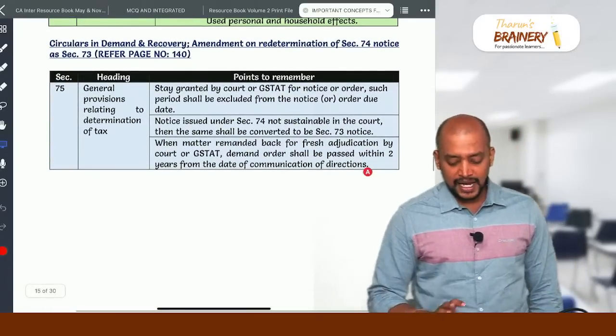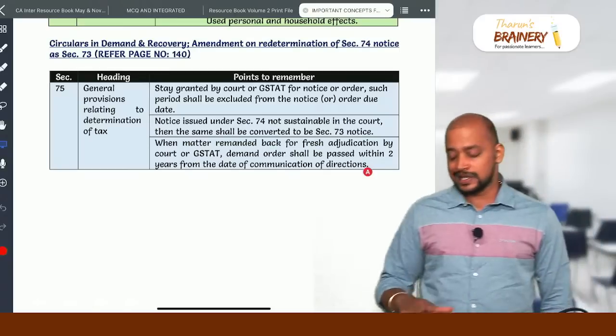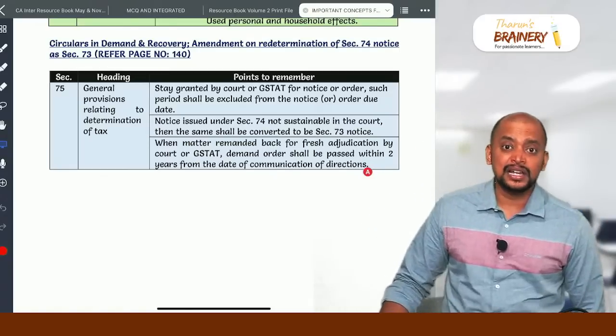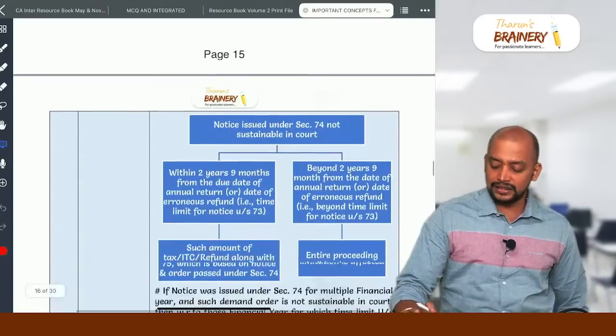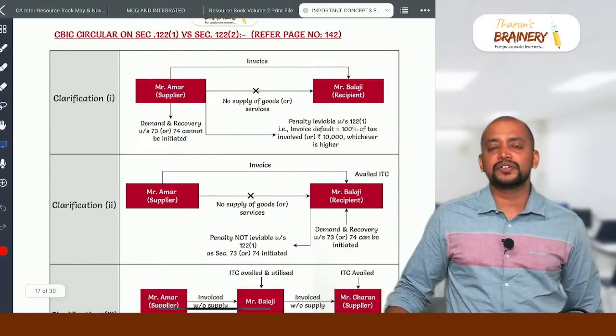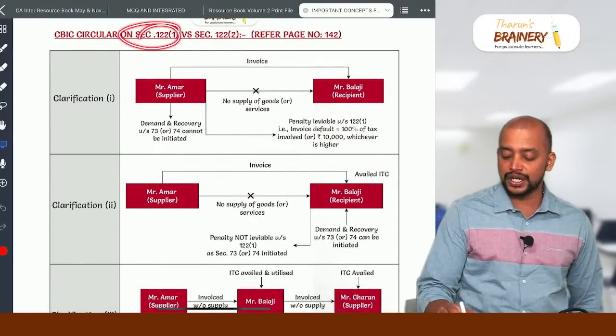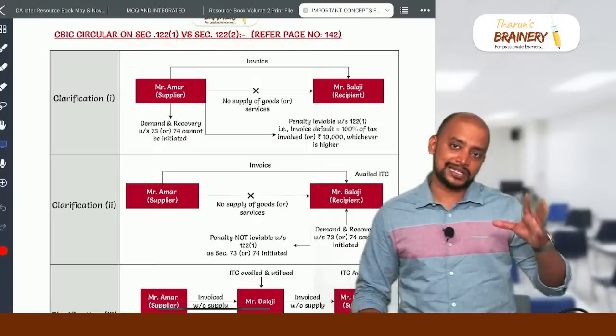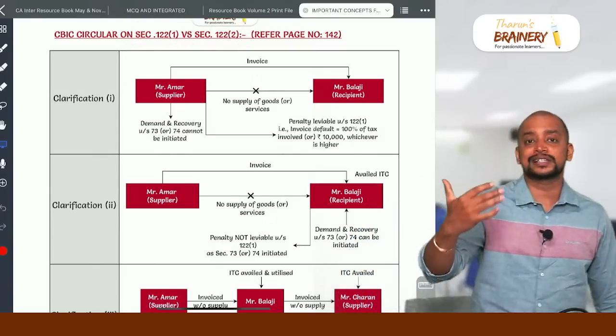Then we have some circulars here related to demand and recovery. For demand and recovery, there are three clarifications that have been provided, which give the difference between 122 subsection 1 and 122 subsection 2. 122 subsection 1 says there are some offences, that is, bogus credits, etc.